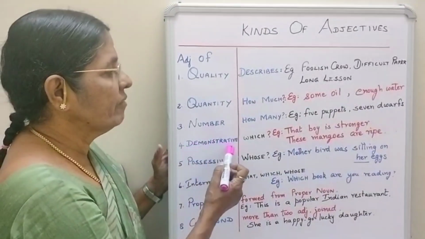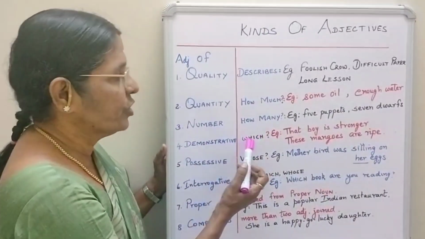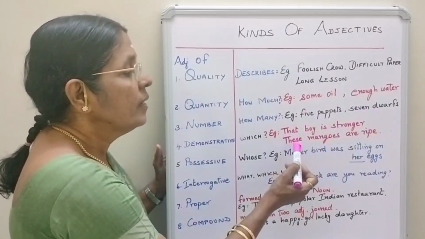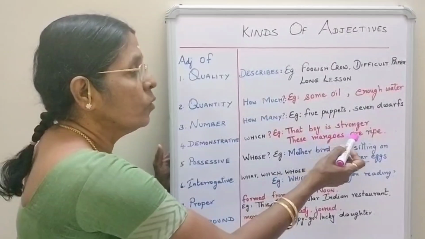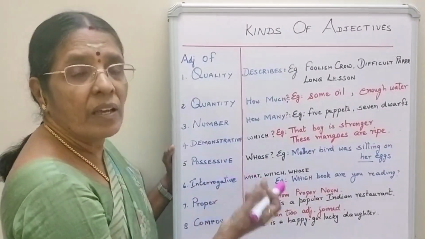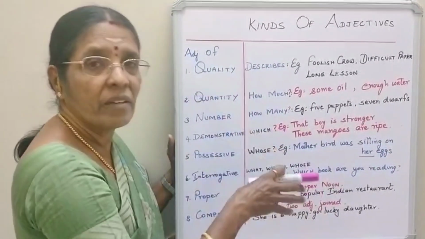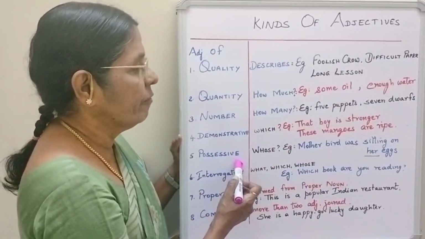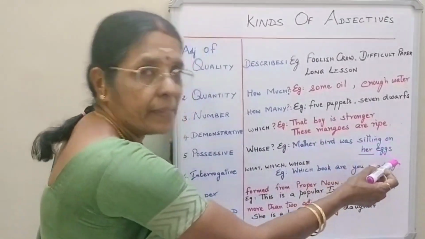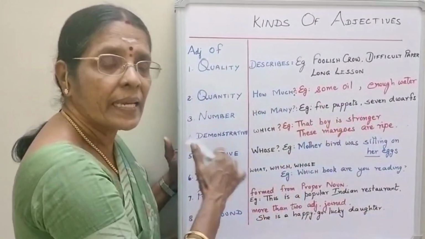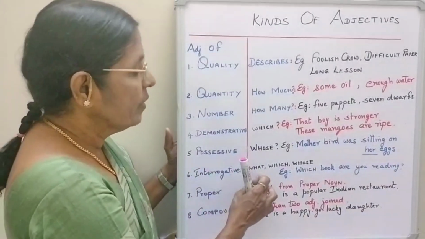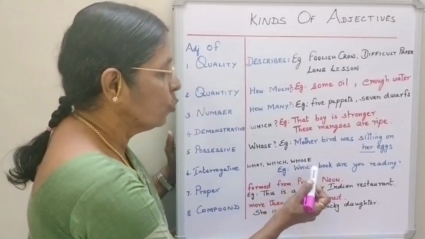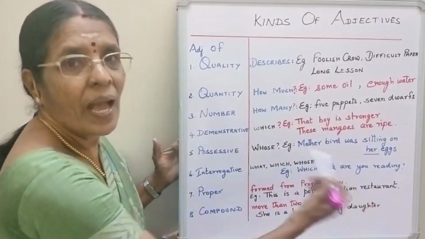Then demonstrative adjective. This answers the question which. Which boy is stronger? That boy is stronger. That for singular. These and those for plural. These mangoes are ripe. Possessive adjective. When the noun stresses on whatever is given or it declares ownership, you have to say it is possessive adjective. Mother bird was sitting on her eggs. Right? The book you are reading is mine. Then interrogative adjective. It is a questioning adjective. We use the question words what, which, whose. Whose book are you reading? I am reading my book.